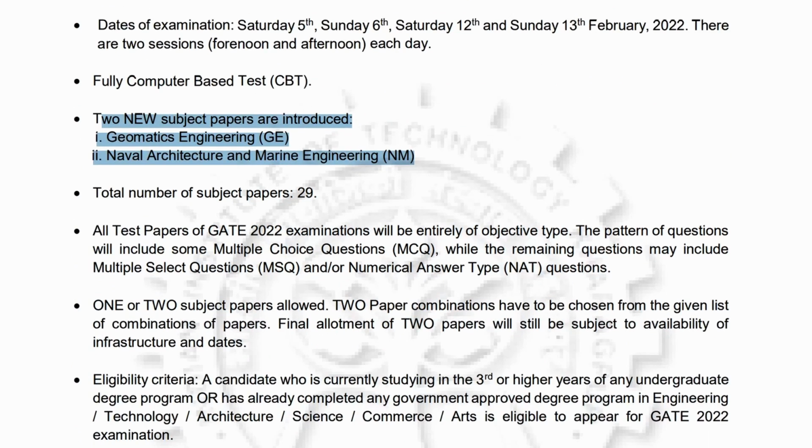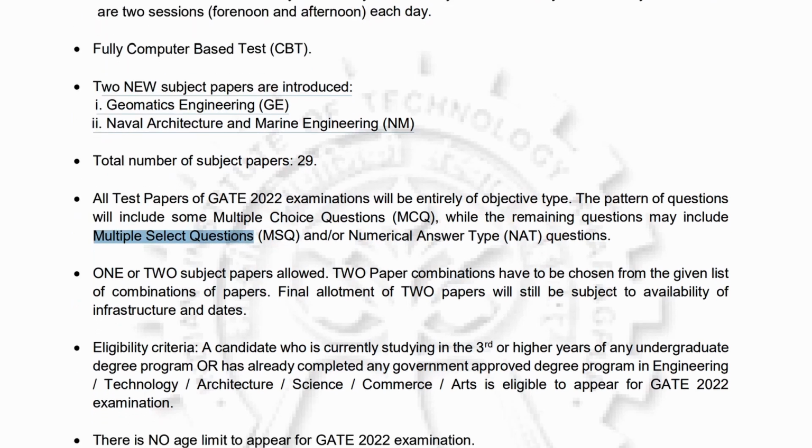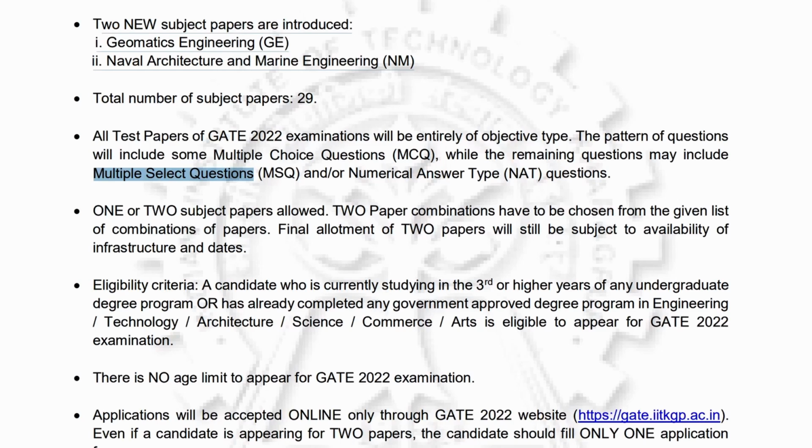As in the previous time, in GATE 2021, there were three types of questions: multiple choice questions, multiple selective questions, and finally numerical type questions. So there is no change in the pattern of questions. Last time they introduced the new concept, multiple selective questions, where more than one answer can be correct. This time there are no new changes in the paper, but they have introduced two new subjects, which are geomatics engineering and naval architecture and marine engineering.